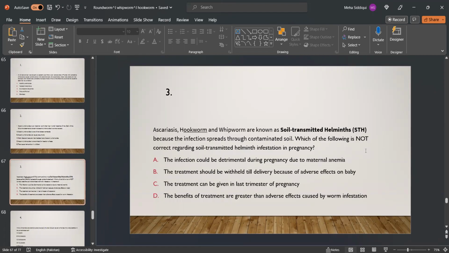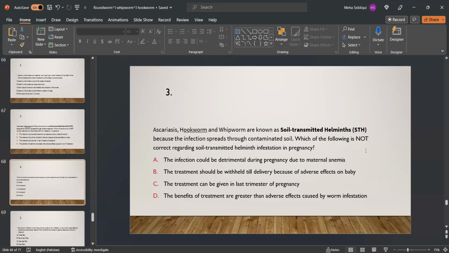MCQ number 3. Ascariasis, hookworm, and whipworm are known as soil transmitted helminths because infection spreads through contaminated soil. Which of the following is not correct regarding helminth infestation in pregnancy? A. The infection could be detrimental during pregnancy due to maternal anemia. B. The treatment should be withheld till delivery because of adverse effects on the baby. C. The treatment can be given in the last trimester of pregnancy. D. The benefits of treatment are greater than adverse effects caused by worm infestation. B is the right option.